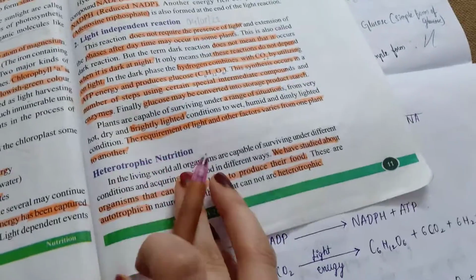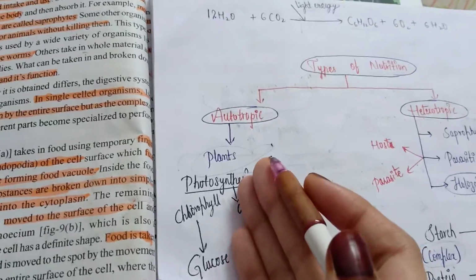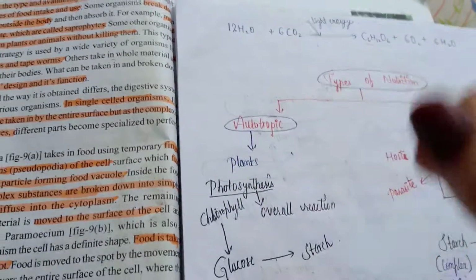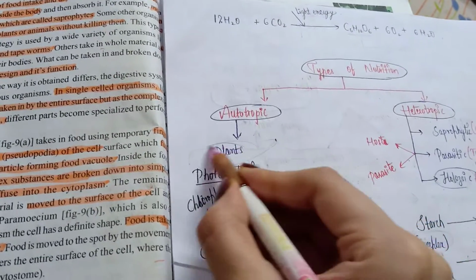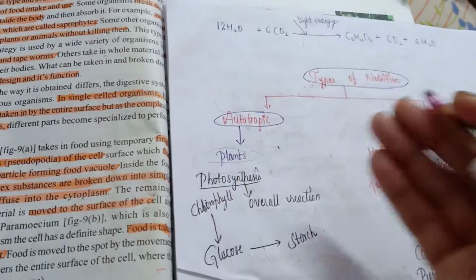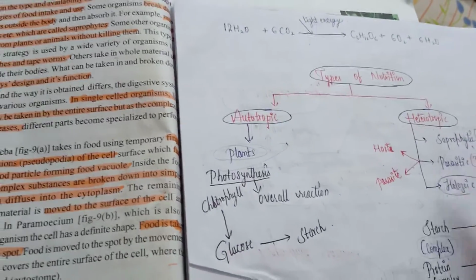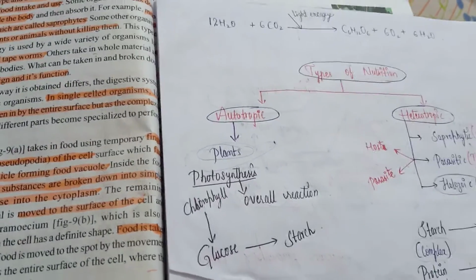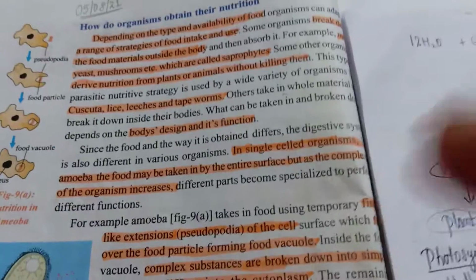Remember this heterotrophic nutrition. So we finally concluded that the plant gets the nutrition. This is the main example of autotroph, right? But what happens in heterotrophs? How do the organisms get the nutrition? Let us see in our today's class.